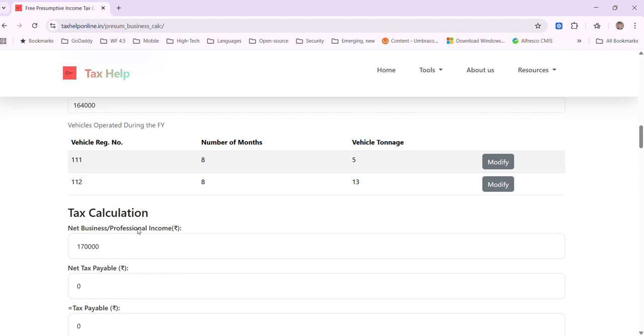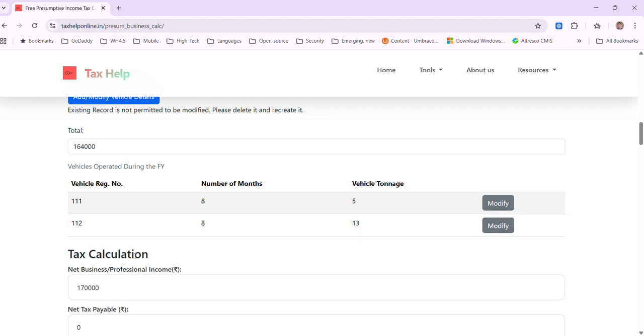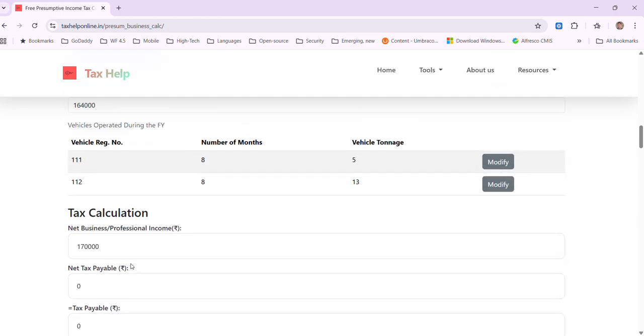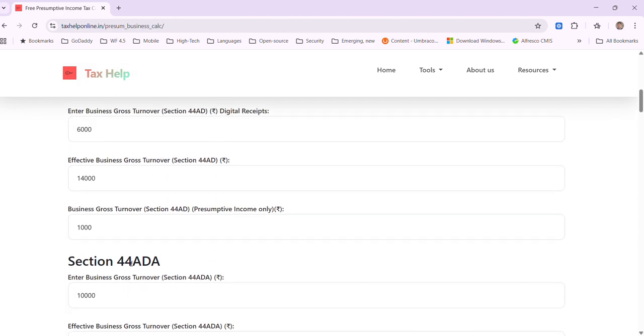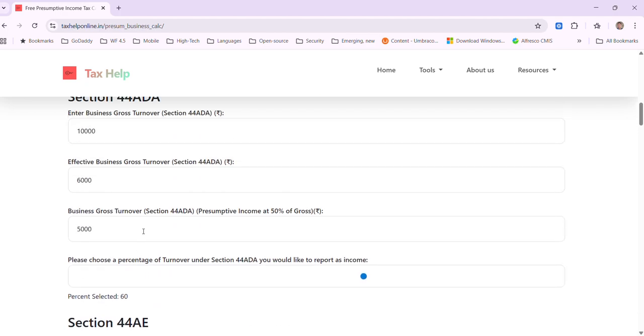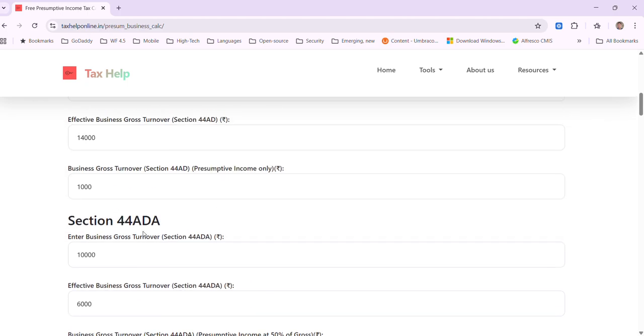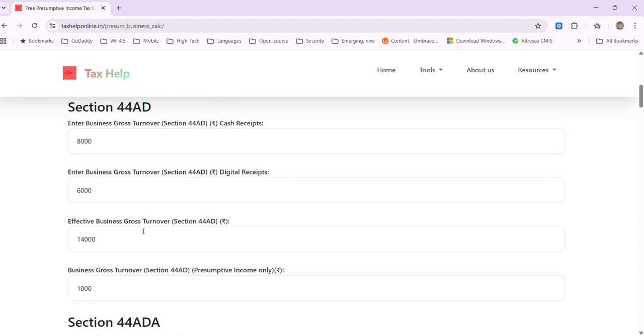As you can see here, we get some calculation, like the total of 1,000 plus 5,000 is 6,000: 5,000 for the section 44ADA presumptive, and 1,000 for the section 44AD presumptive portion.